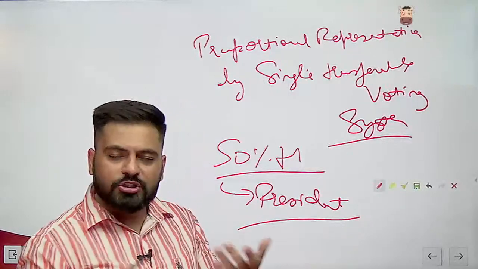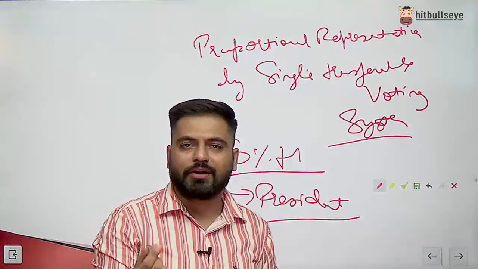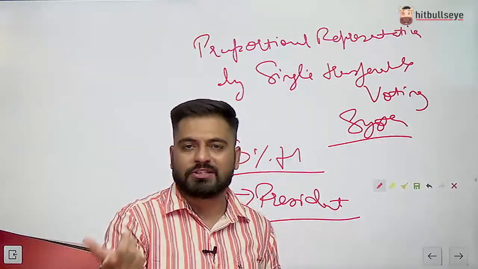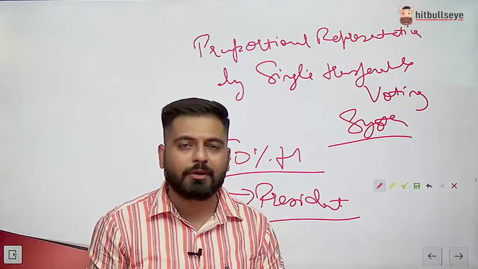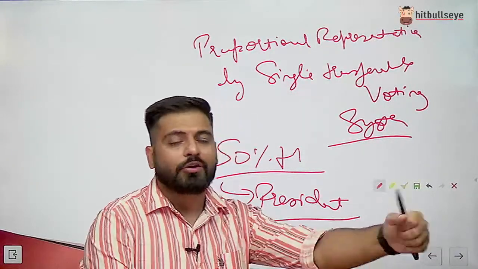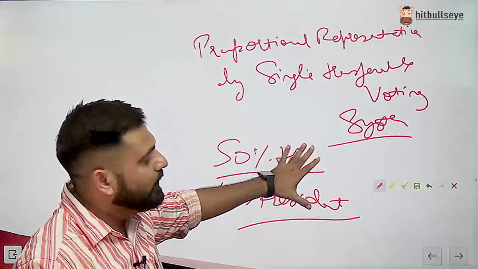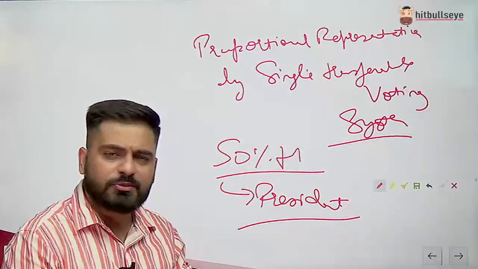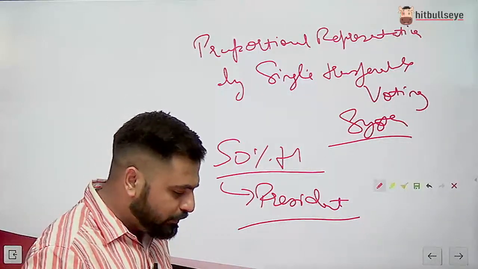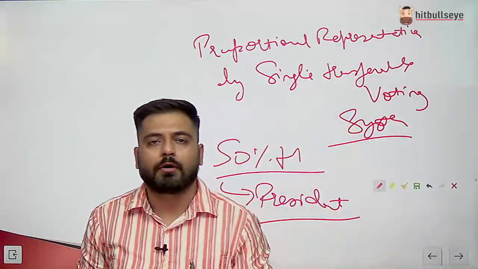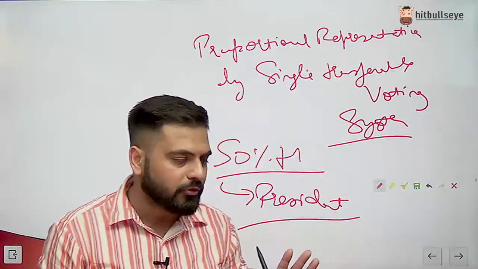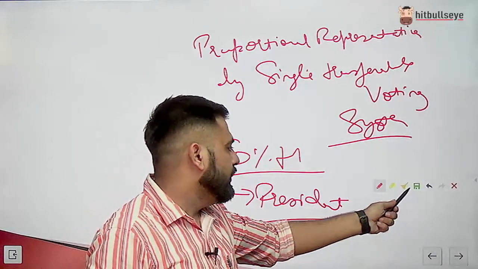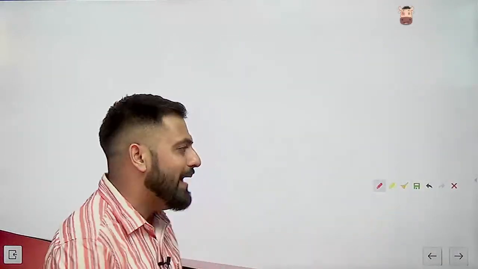Unlike the Lok Sabha election or MLA election, where if anyone gets only one seat or one vote extra, he will become MP or MLA. But for the president, with the single transferable voting system, if someone gets 50% plus one votes, that is the first past the post rule. You can say that the person who first passes the post will become the president of India. Here no EVM is used, a ballot paper is used, and the MPs or MLAs, the Electoral College, will give preference.